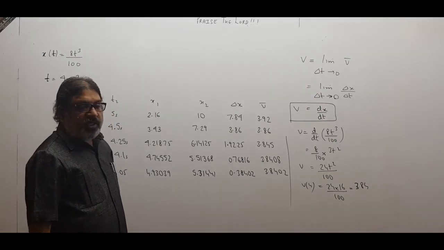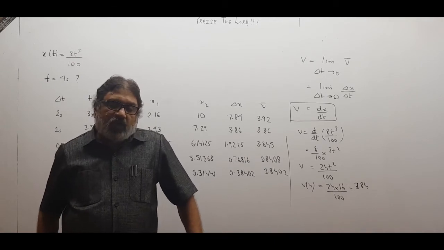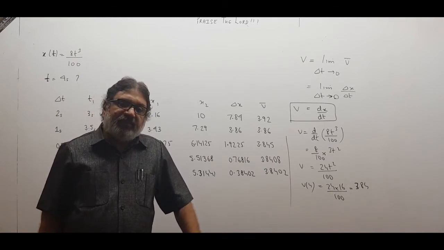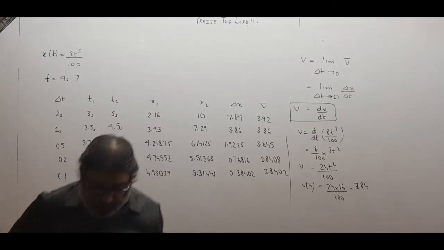So you learned how to get the numerical value of average velocity, and instantaneous velocity from average velocity, by making the time interval very, very small. That is the point. Please pause and copy, children.